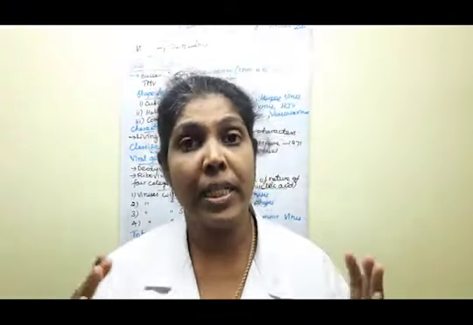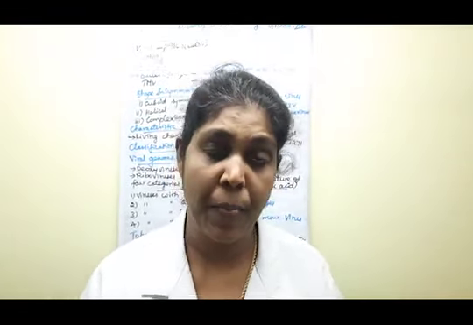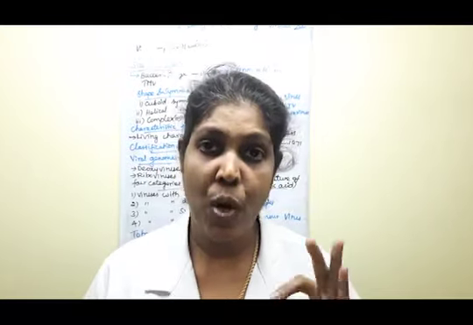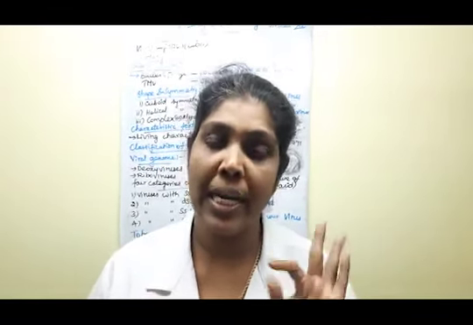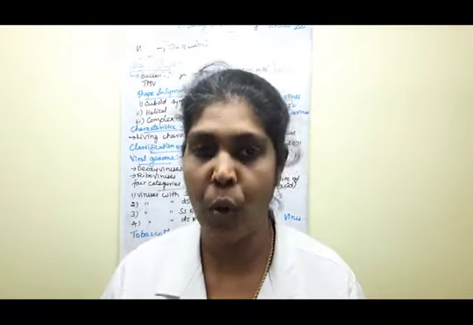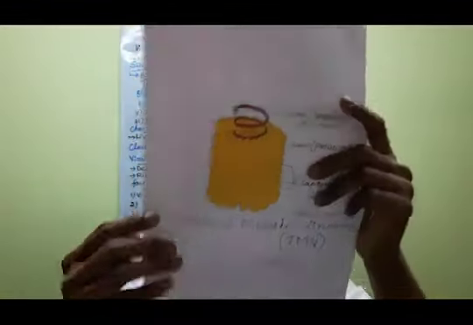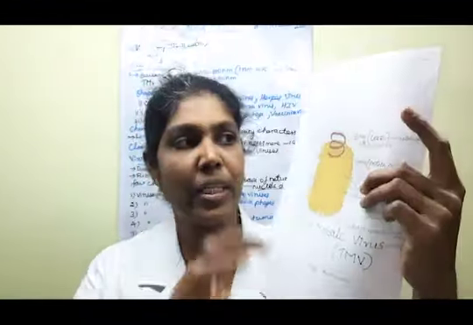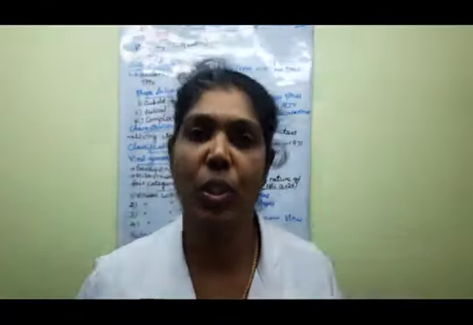Then they are present with two very important things. One is the nucleic acid core substance, surrounded by a protein coat. If we look at this, for example, it is the tobacco mosaic virus. In the center region there is a nucleic acid core substance, and surrounded by it is the protein coat. Understood? Say yes or no, children.